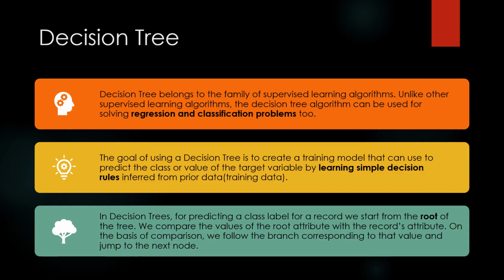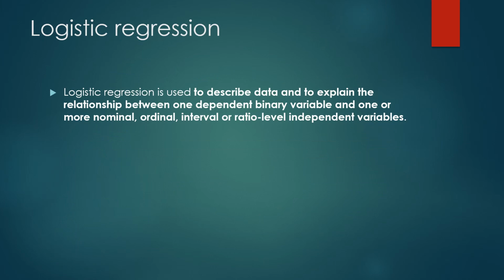Bayesian tree. Bayesian tree belongs to the family of supervised learning algorithms. In Bayesian tree, for predicting a class label for a record, we start from the root of the tree. We compare the values of the root attribute with the record attribute. On the basis of the comparison, we follow the branch corresponding to the values and jump to the next node.